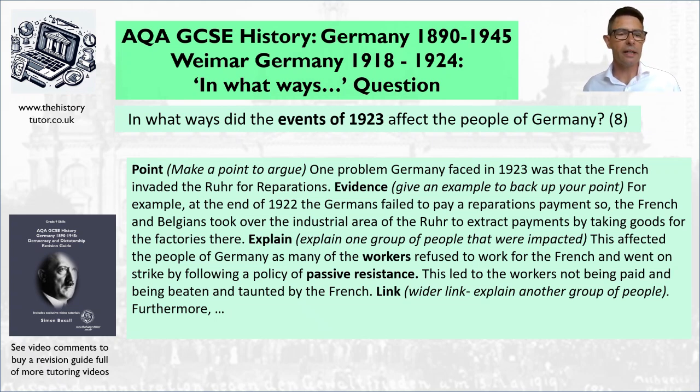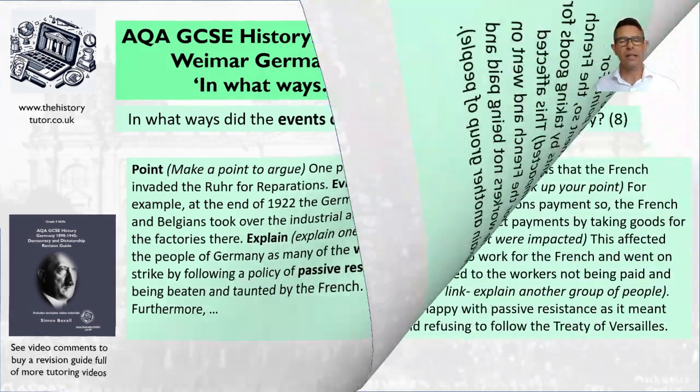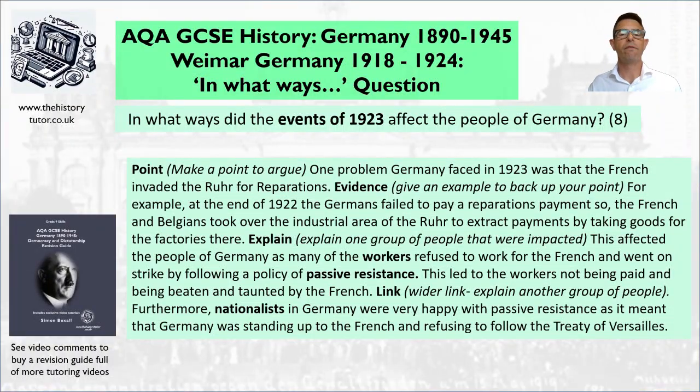Okay, now I can talk about a different group of people. So pause me now and talk about another group. Okay, away you go. Okay, so my final section is, furthermore, nationalists in Germany were very happy with passive resistance. It meant that Germany was standing up to the French and refusing to follow the Treaty of Versailles. So finally, Germany's standing up for itself. That's one paragraph and explain two ideas in there.